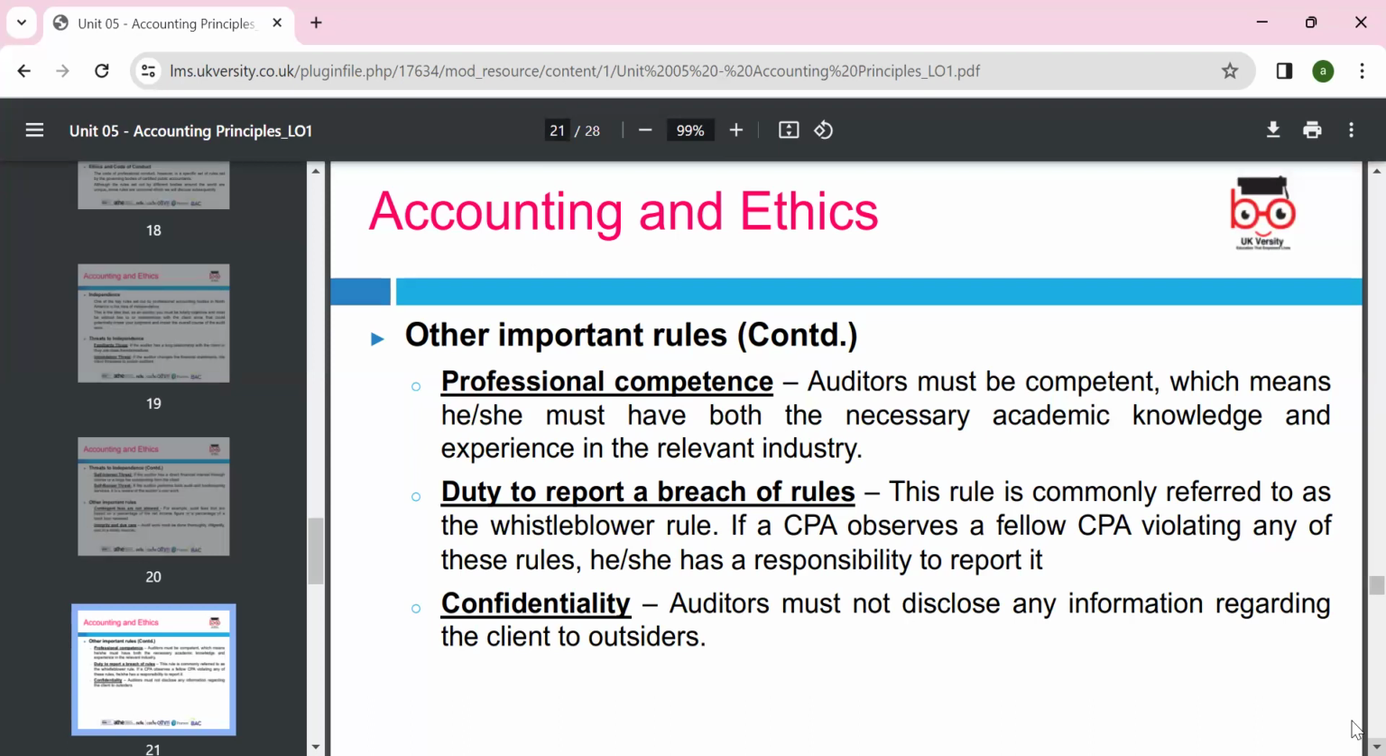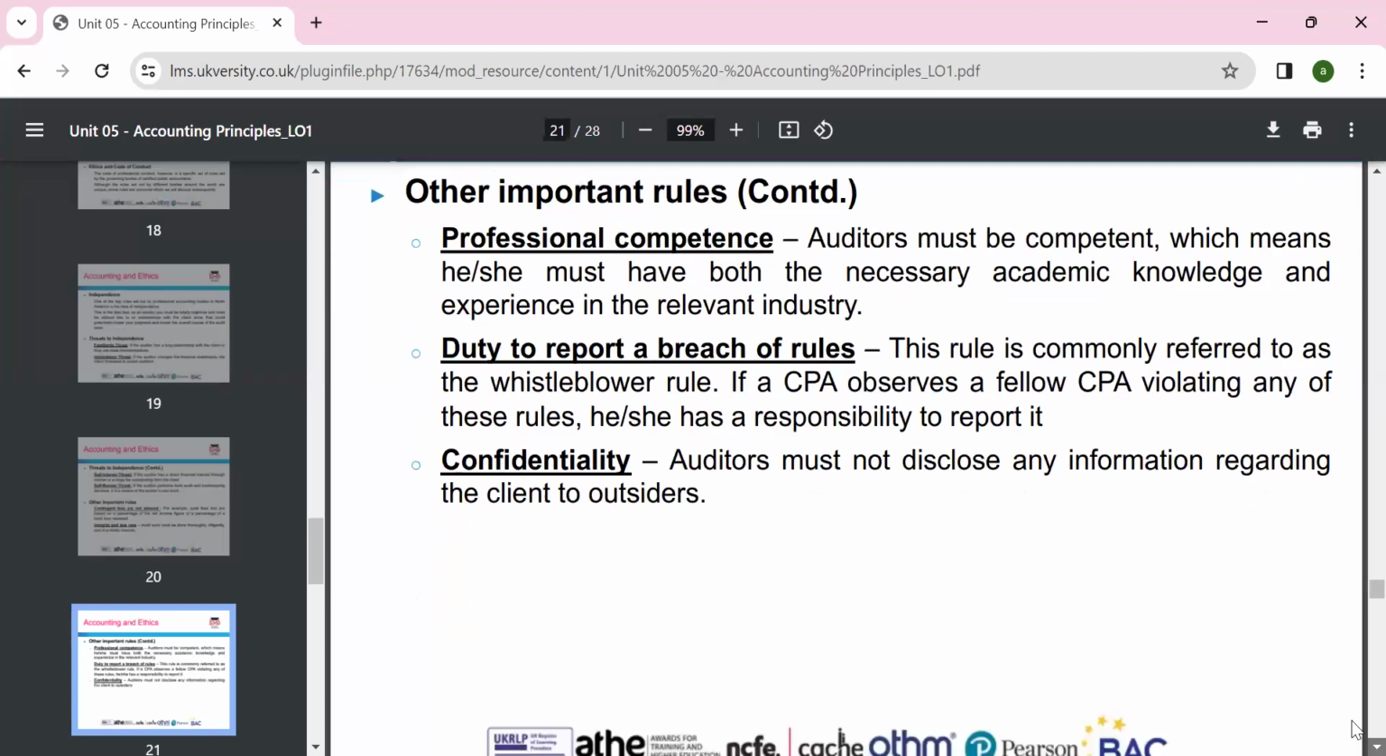Confidentiality. If you're working in a company and you know the company has earned a profit, you can't buy the shares before the profit is declared. You shouldn't do that, because confidential information must not be disclosed to a third party.